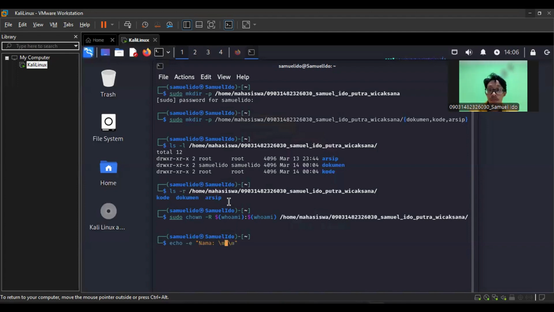Echo -e is used to display text and add new lines. Names contain the contents of the file to be created, and then the redirect is used to create the output into a file. If the file already exists, its content will be overwritten. Home student, the location and name of the file to be created.